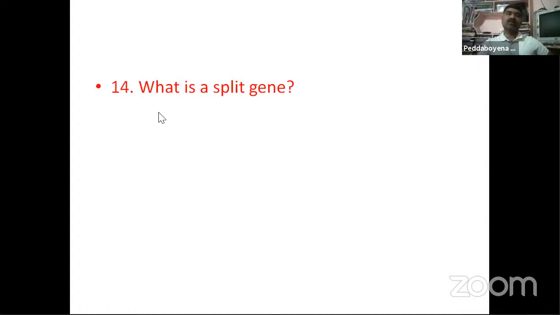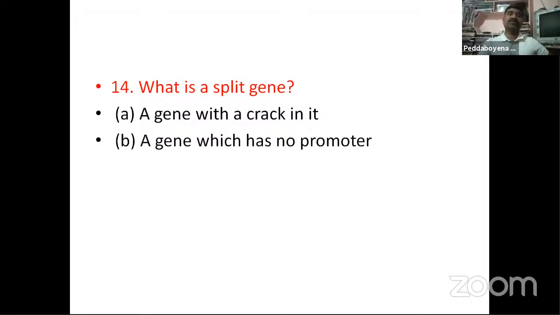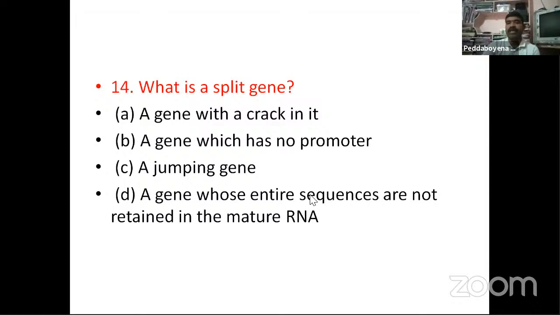And the next, last one: what is a split gene? Option A is a jumping gene, B is a gene which has no promoter, C is a jumping gene, and D is a gene whose entire sequence is not retained in the mature RNA. So this is called a split gene. Very important: a gene whose entire sequences are not retained in the mature RNA.